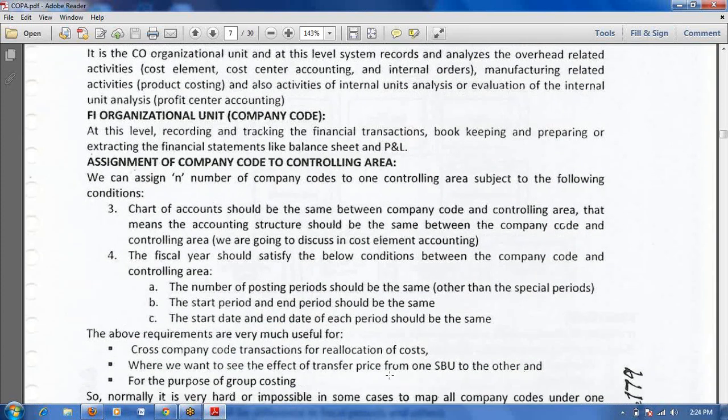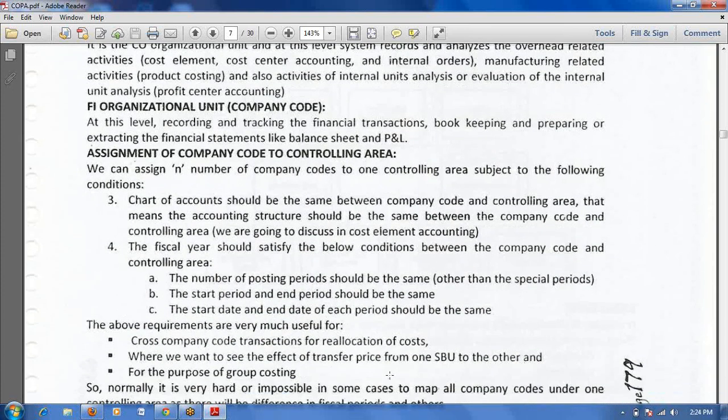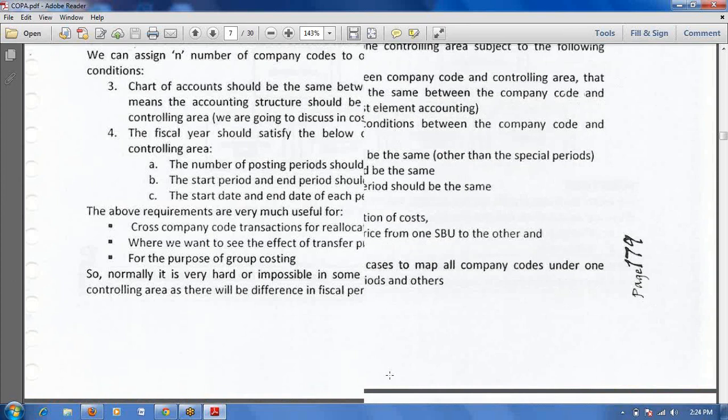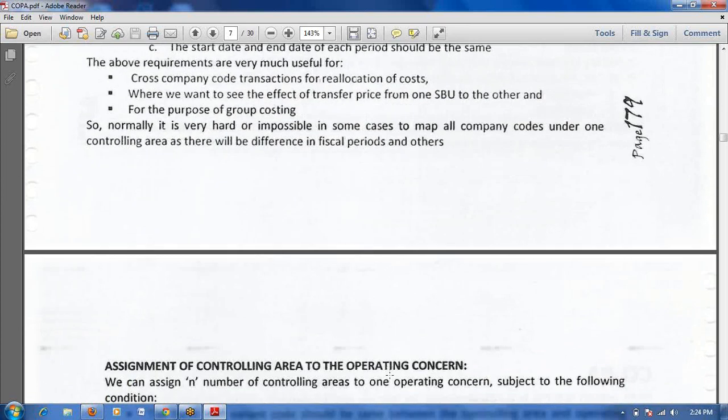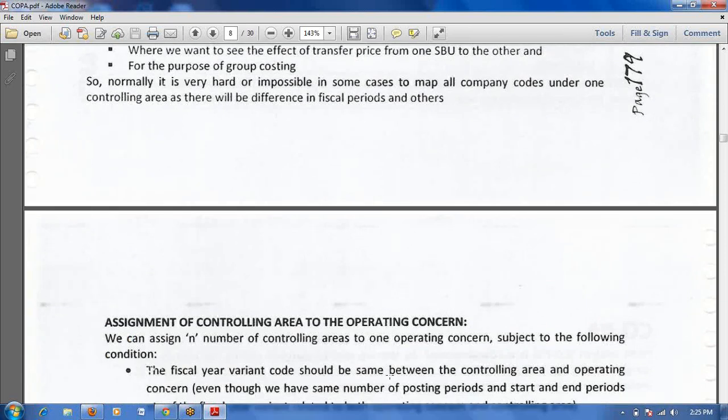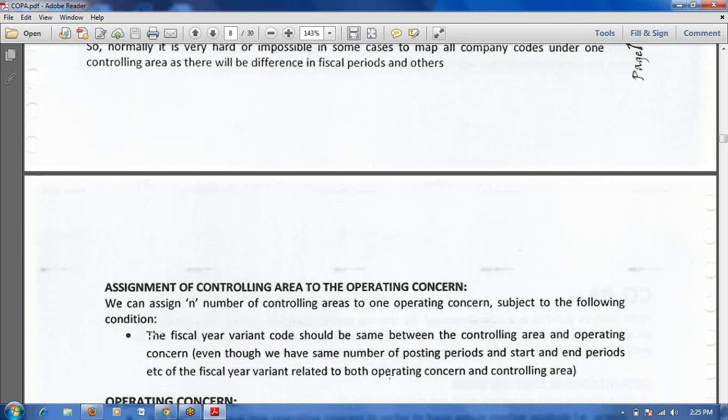Here, if you want to assign a company code to a controlling area, the chart of accounts should be the same and the posting periods should be the same, the starting period and ending period, then only you can assign the company code to the controlling area. If you want to assign a controlling area to an operating concern, the fiscal year variant should be the same, then only you can assign the controlling area to the operating concern.